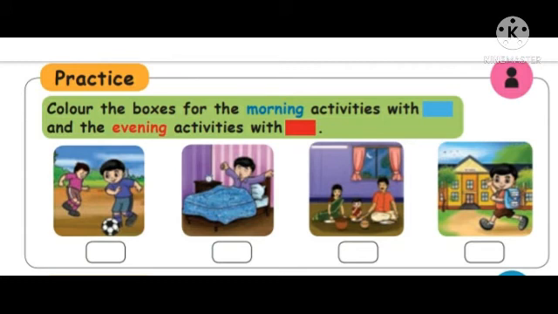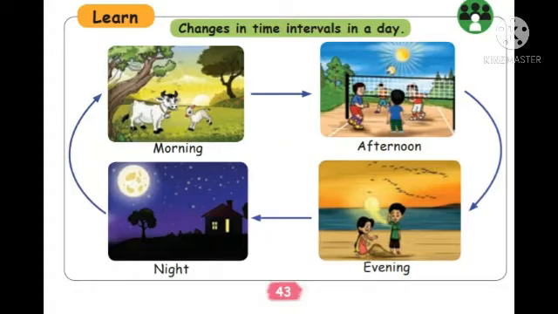Then come down, learn. Change in time intervals in a day. What are the interval times? How does the day change? Morning. See morning, look at the picture. The cow and the calf. And the afternoon, the boys are playing. And at night, we can see the moon. And the evening, the children playing. Okay, that is the difference: morning, afternoon, evening, and night.